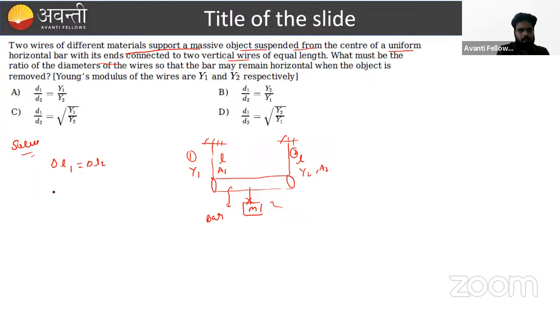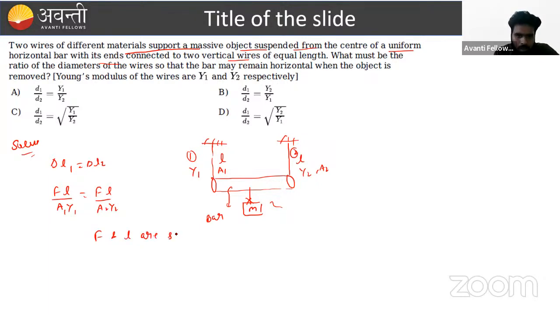So what is delta L? By fundamental, we know delta L is FL upon AY. And here, by symmetry, since the bar is uniform, the force on both wires will remain the same. So we can say FL upon A1Y1 equals FL upon A2Y2. Here F and L are the same.